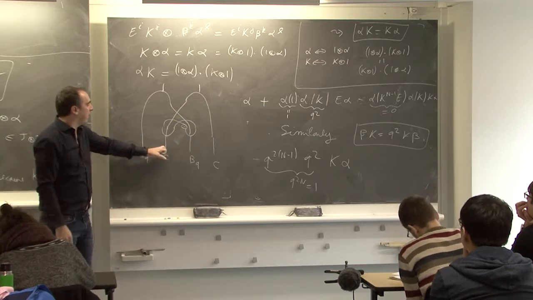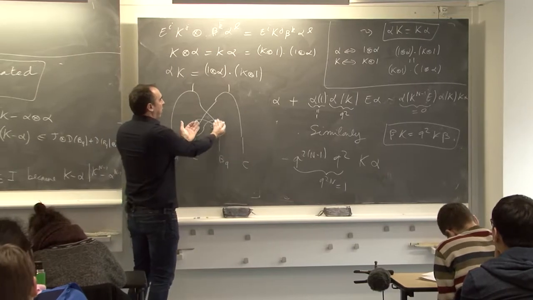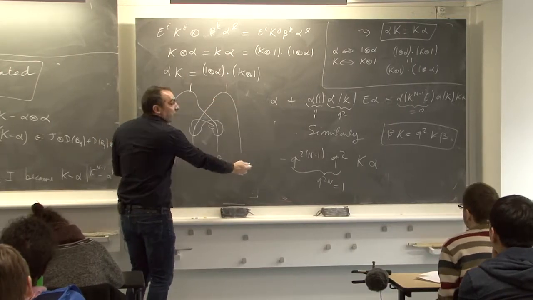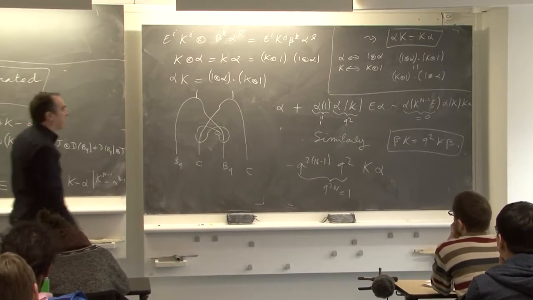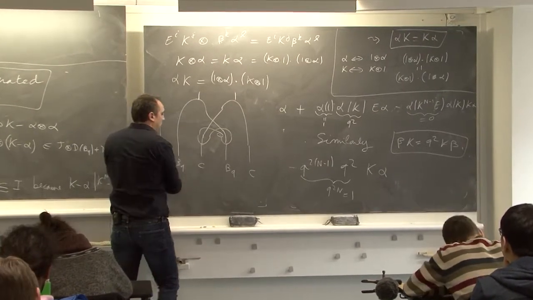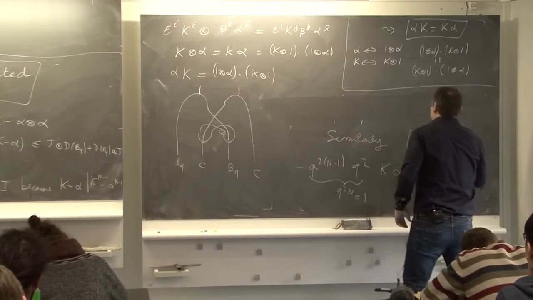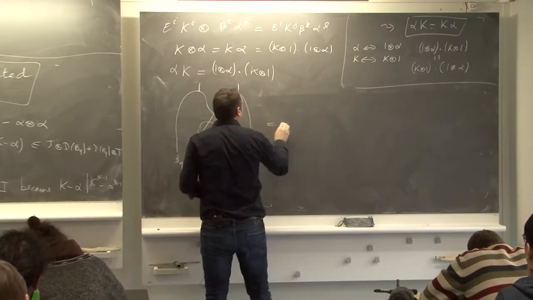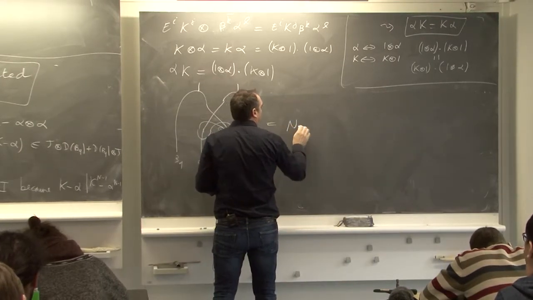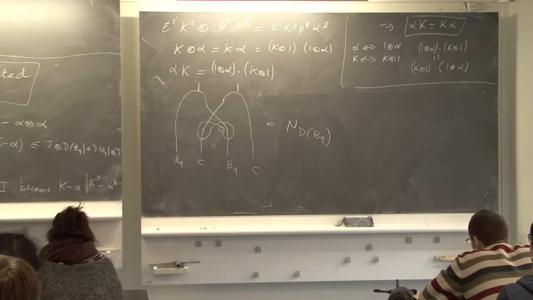So if here this is 1 and 1, what you obtain? Just 1. So this is the product.